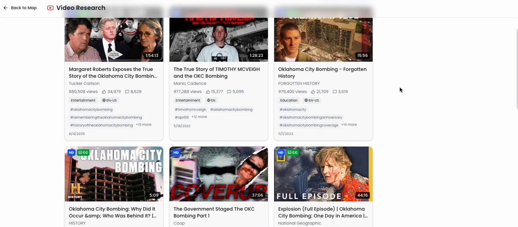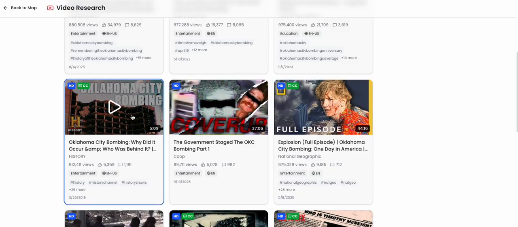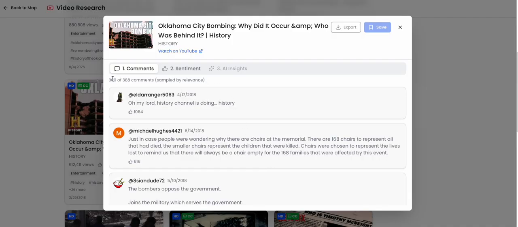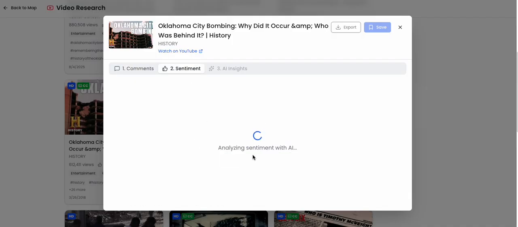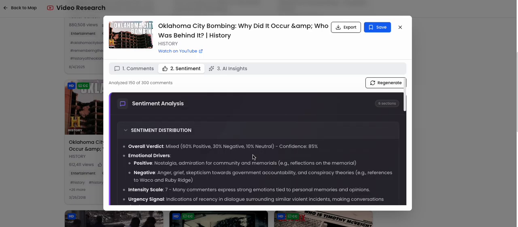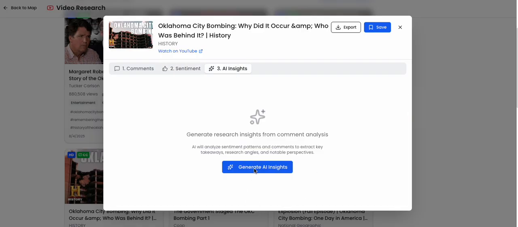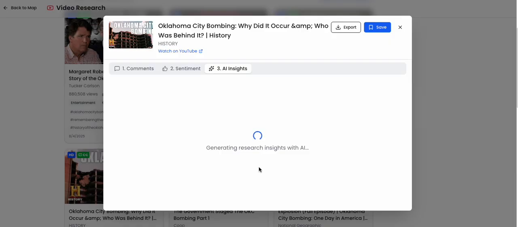I have Tucker. Let's go into a History Channel documentary. We're going to do the same thing. So I'm going to extract the comments, 300, and I'm sampling by relevance. I'm going to do the first step in the flow, which is the sentiment analysis part of this. What are all the comments saying? I'm going to wait for this to complete. Same themes from the previous report, which is critical in our atomic data model. We want to try to be consistent. And then we're going to generate our AI Insights report at the back end of this.